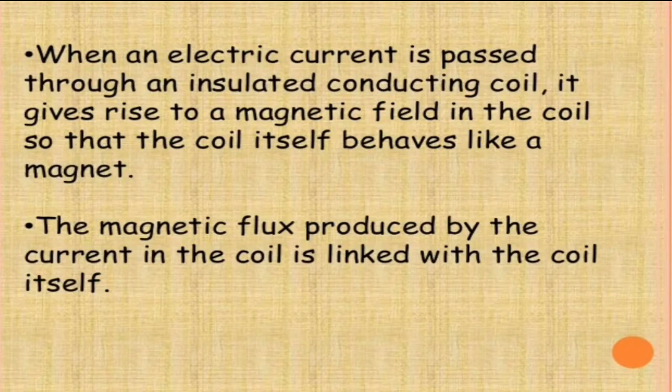When an electric current is passed through an insulated conducting coil, it gives rise to a magnetic field in the coil so that the coil itself behaves like a magnet. It means that when a current is passed through a coil, it produces a magnetic field. So equivalently we can say that the coil is kept in its own magnetic field.